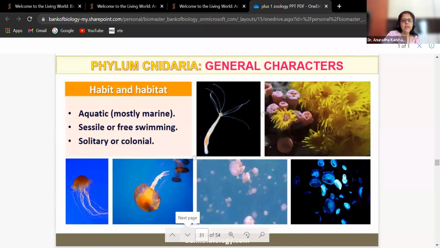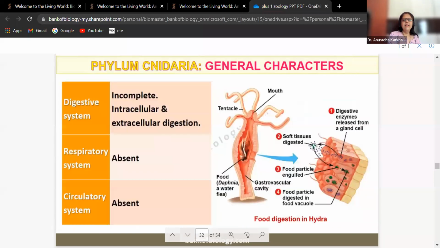Okay. Then the digestive system is incomplete. You know what we mean by an incomplete digestive system? They have only one opening serving as both mouth and anus. That is called an incomplete digestive system.